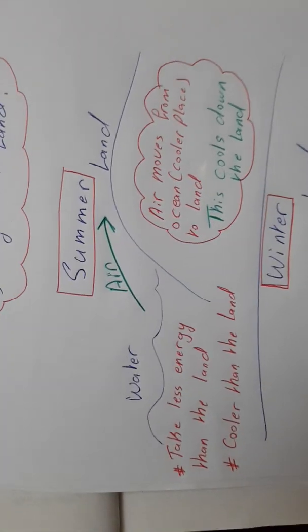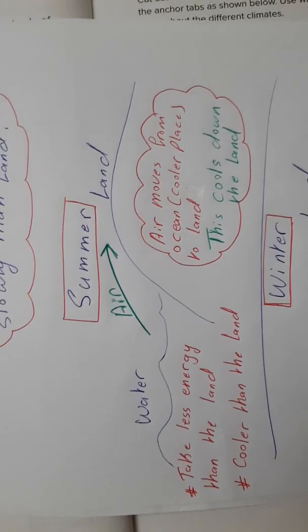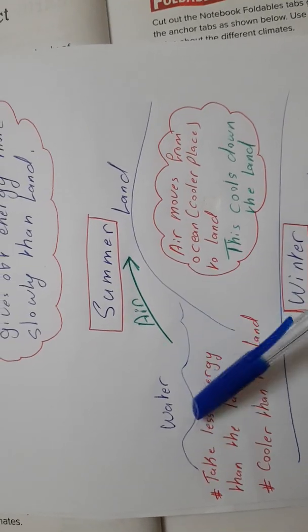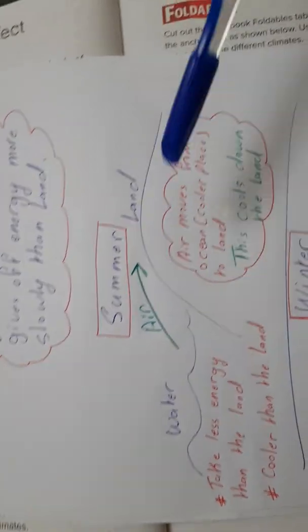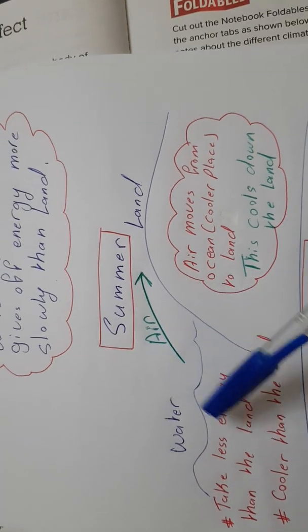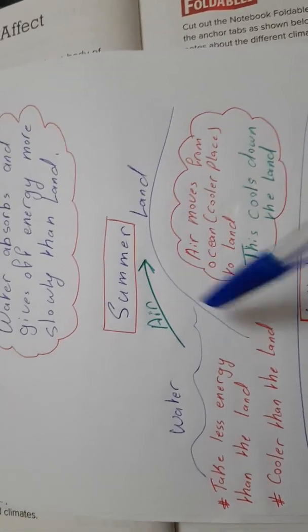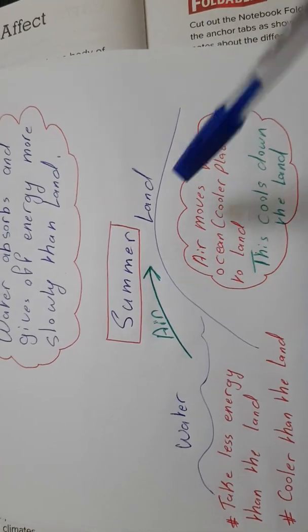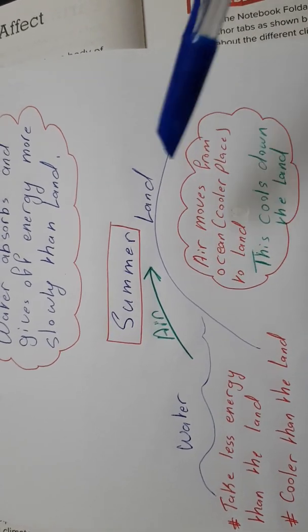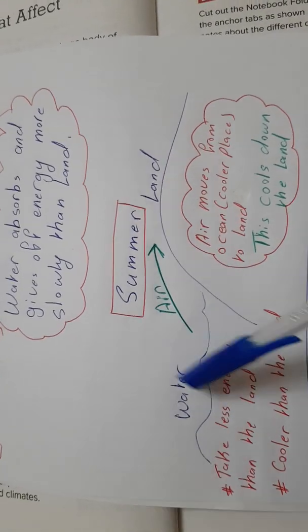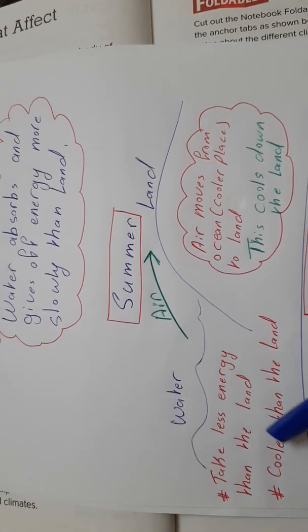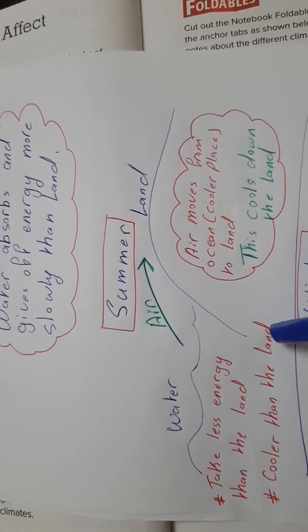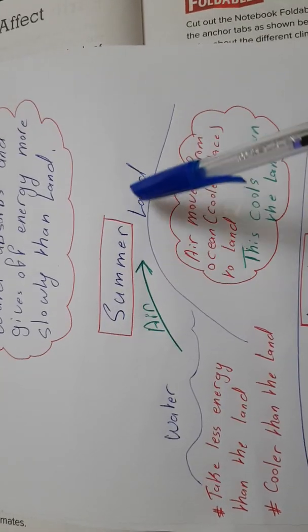Let's talk about summer first. This here is water, ocean, sea, and here is the land. The air is moving from water to the land. Because we're in summer, the land is very hot. But the water takes less energy than the land, which makes it cooler than the land.